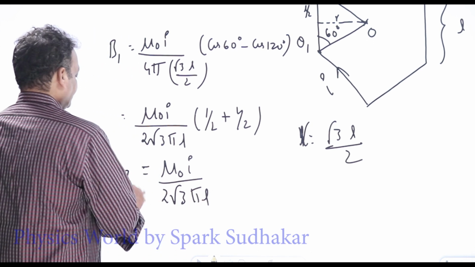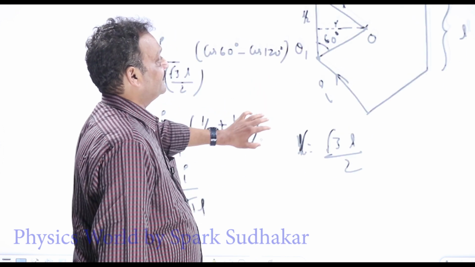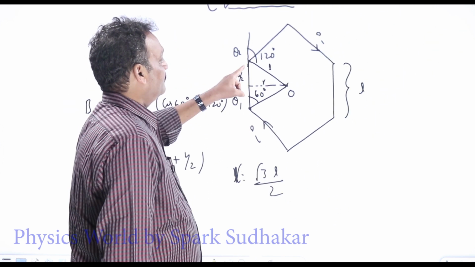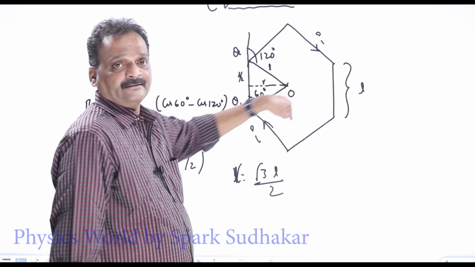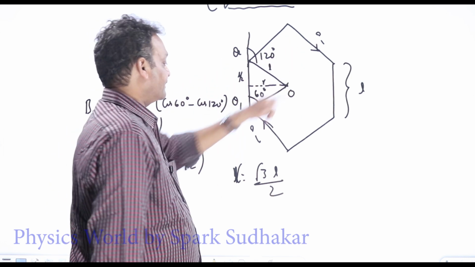What is the total magnetic field due to all the 6 segments? We have to simply multiply by 6. We will get the total field due to the entire hexagon at its center.